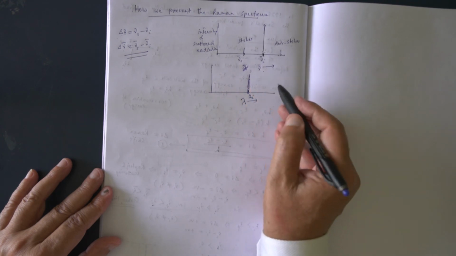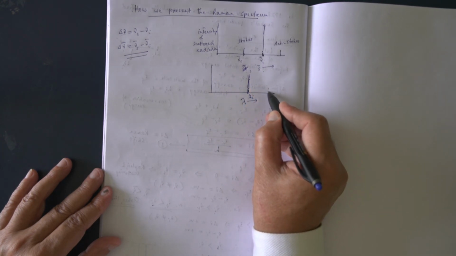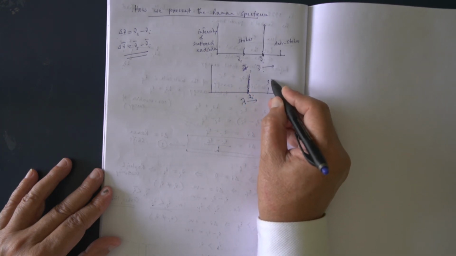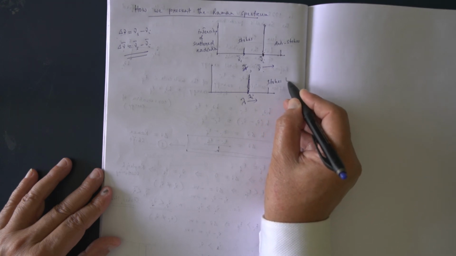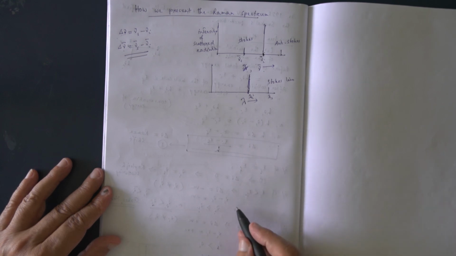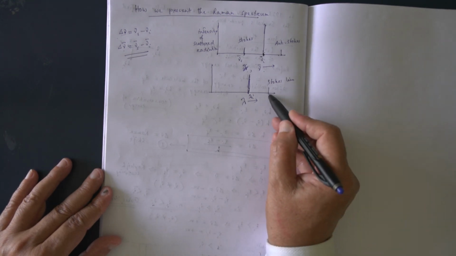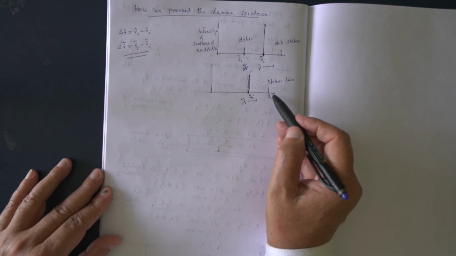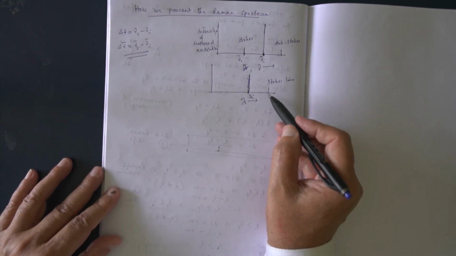Frequency less means wavelength will be more. So this is Stokes lines, lambda s, the wavelength of the scattered radiation. Frequency and wavelength are inversely related.